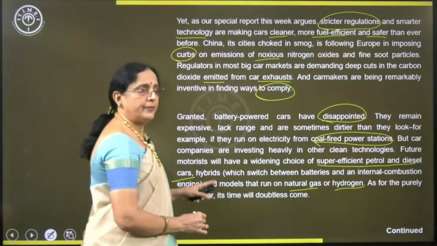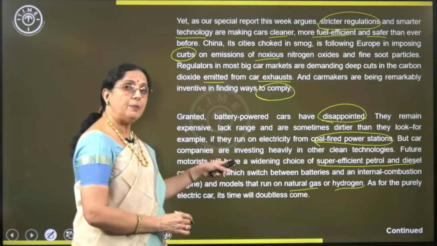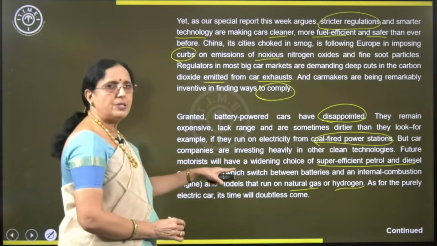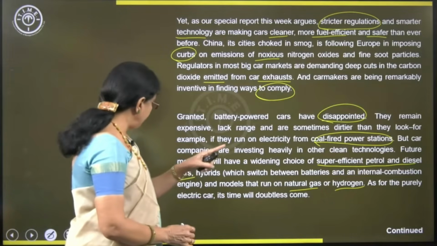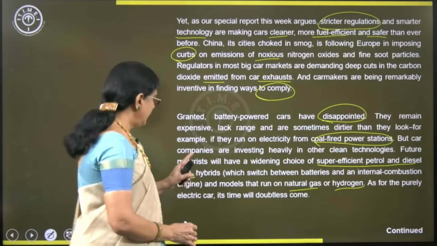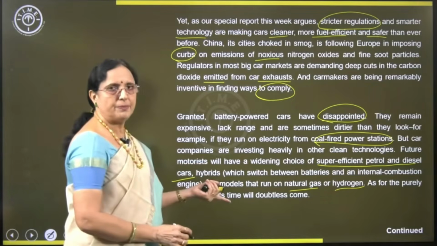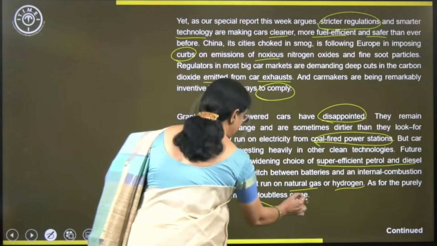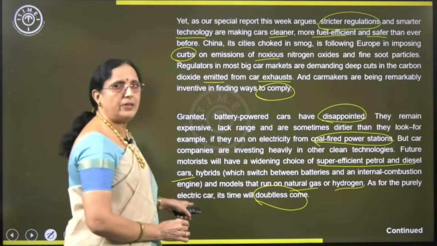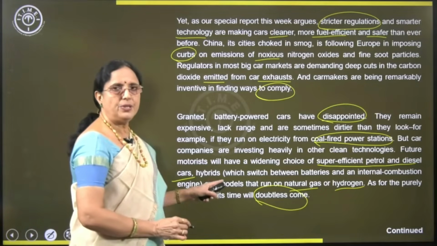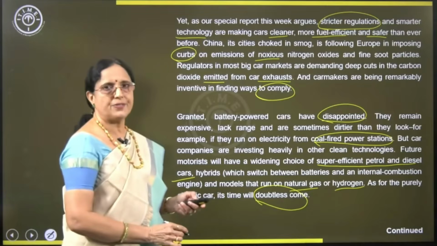So, car manufacturers are looking for better alternatives to reduce the emissions. As for the purely electric car, its time will doubtless come. So, the author is optimistic about the electric cars. All right, they are going to come and they are going to be successful.